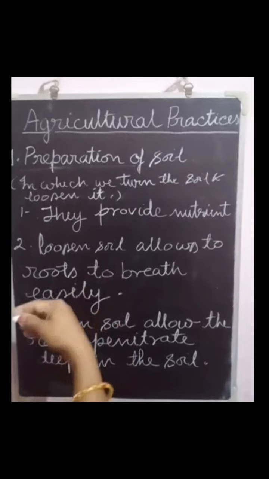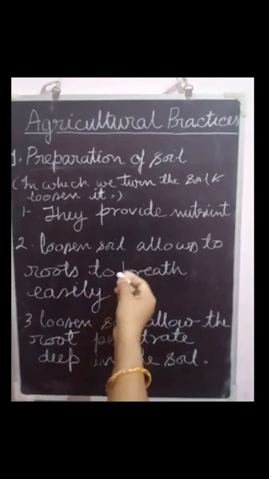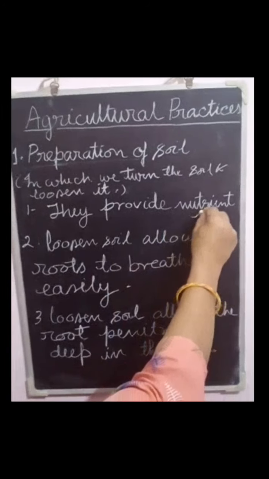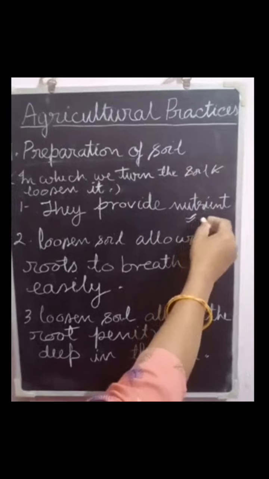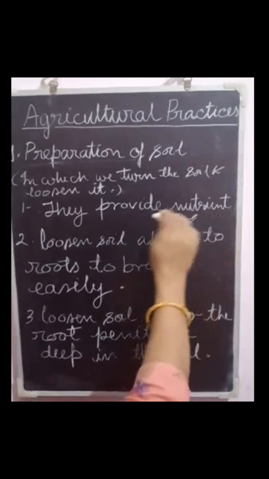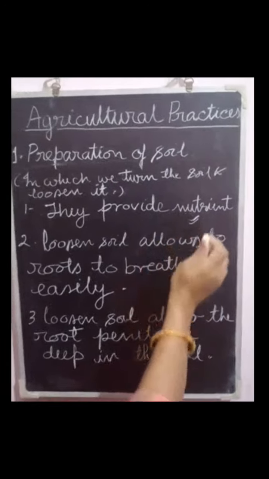So turning and loosening of the soil help to provide nutrients to the plant.